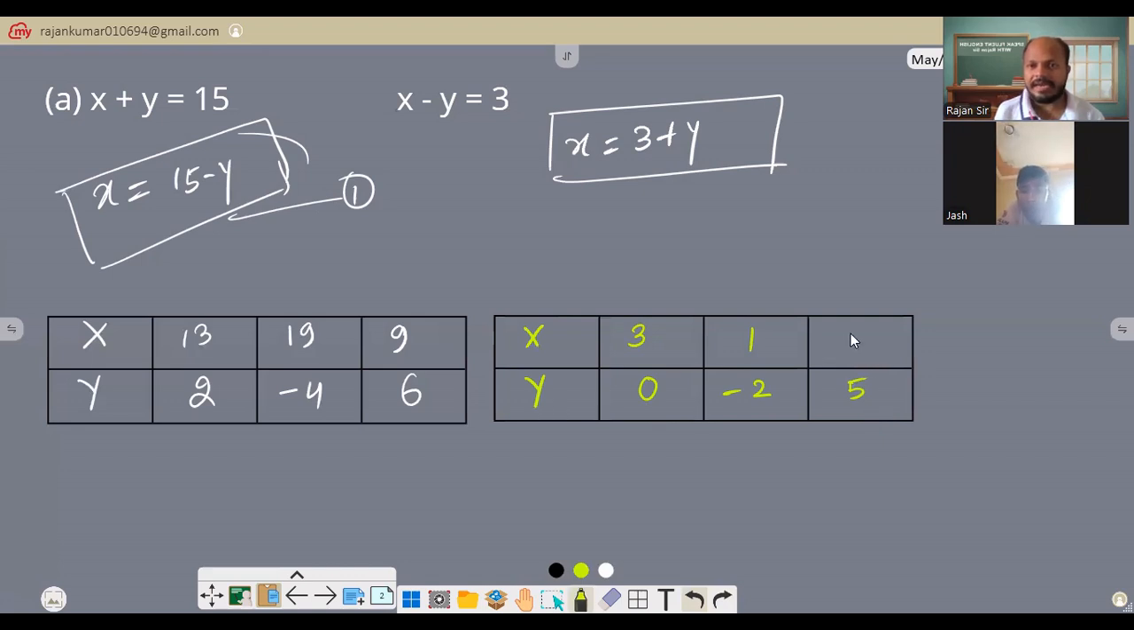So now you have solutions. You have coordinates from equation 1 and equation 2, and you can use these coordinates, right? You have to find a minimum of 2 and a maximum of 3 solutions for each equation, by assuming. You can assume any number.